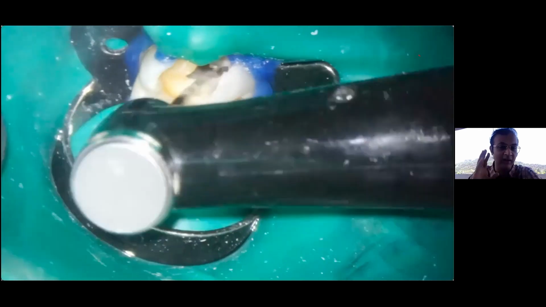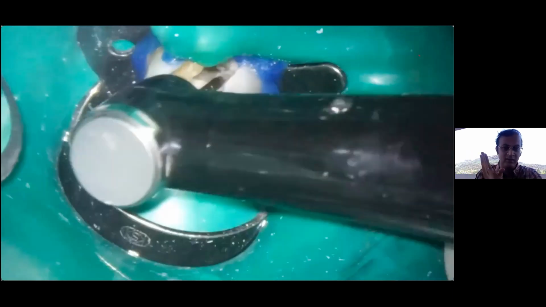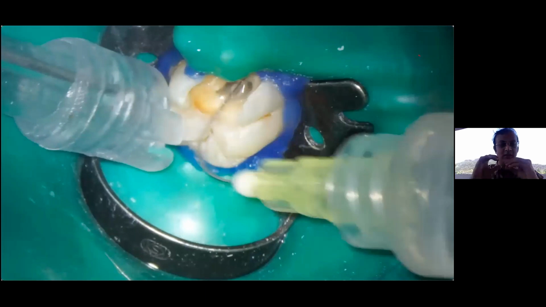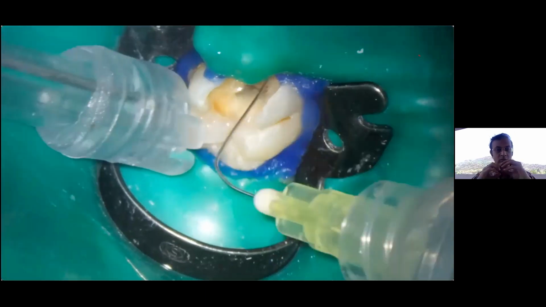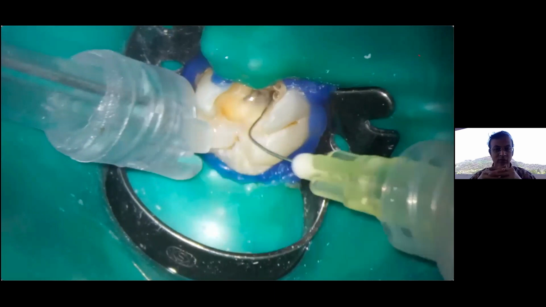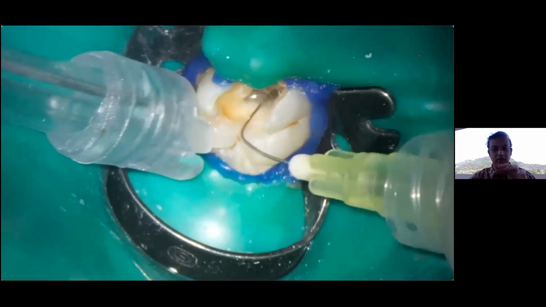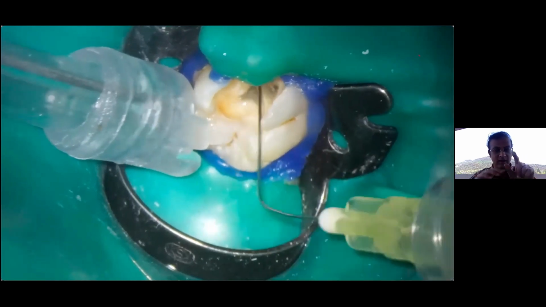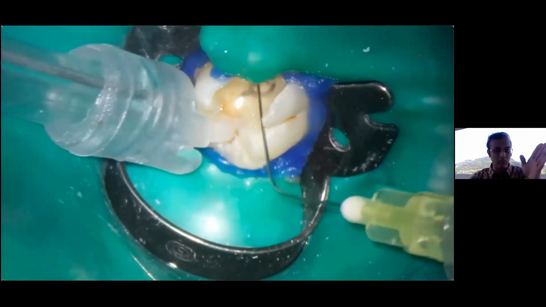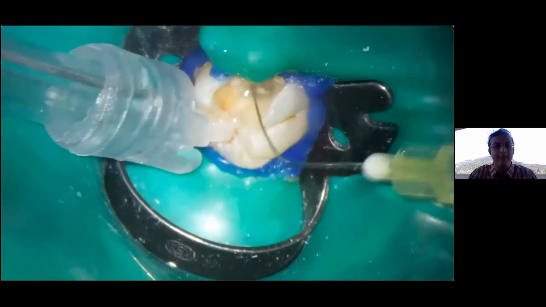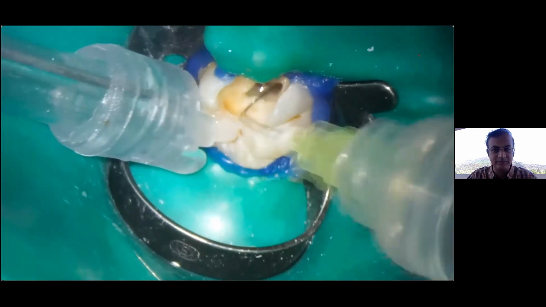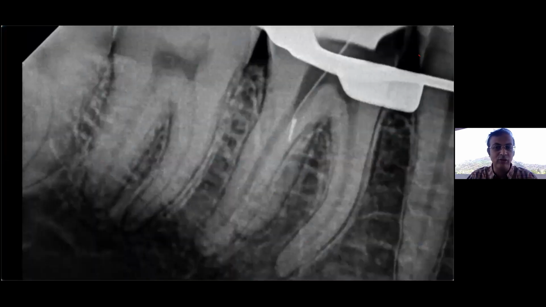Now these files are extremely flexible. They can safely be used in areas where there could be an isthmus between the distal root and the distolingual root. We know that sometimes they are fused together. Of course, here we could see a separate root, but we want to clean that isthmus, right? So these files can safely be used. You could see that I could bend and use it. Now we are irrigating again, removing all the debris. I use a side-vented needle.